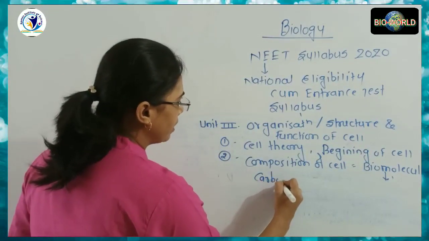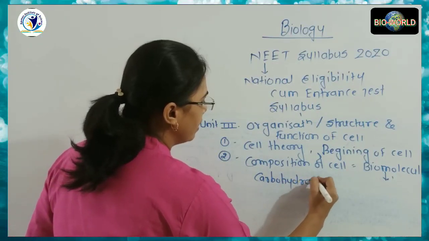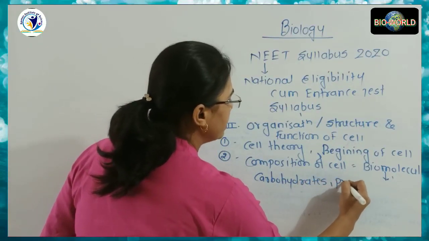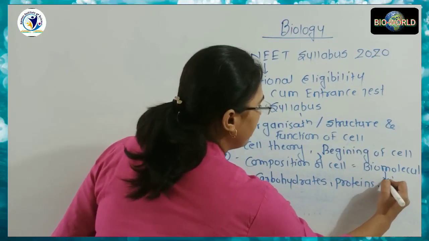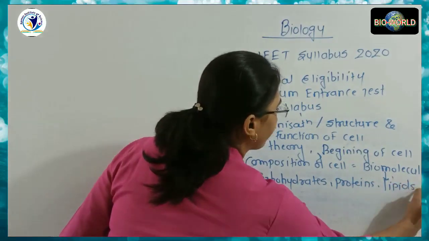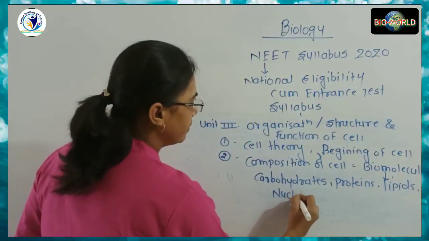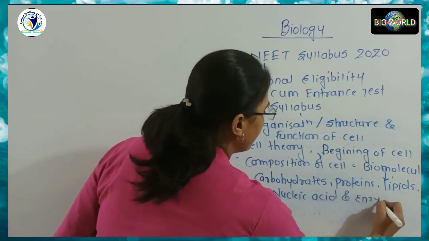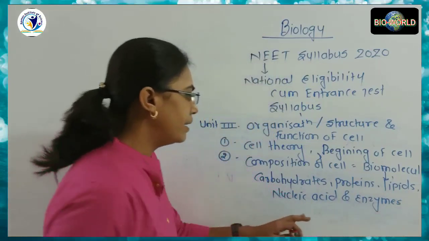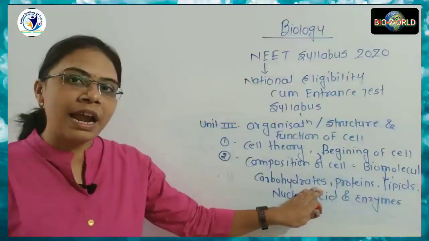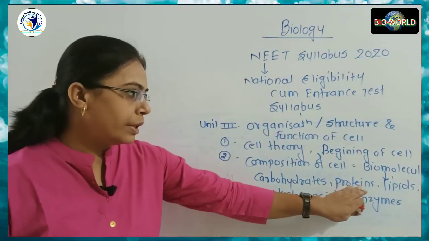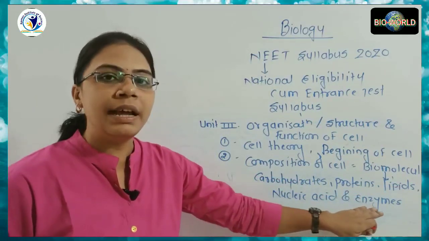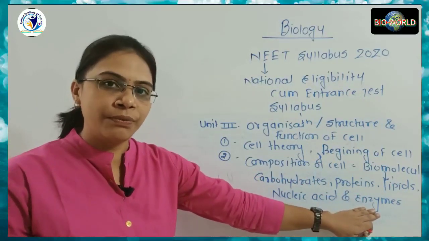It includes carbohydrates, proteins, lipids, nucleic acid and enzymes. So in this topic we will discuss the structure and function of carbohydrates, proteins, lipids, nucleic acid and enzymes, and what are their functions.